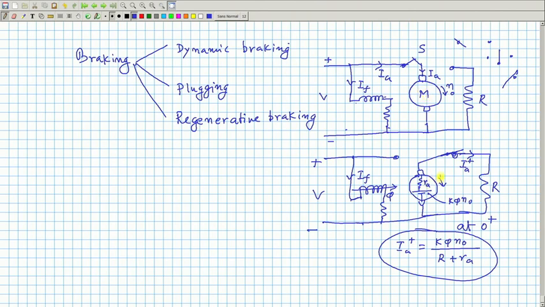Now, this machine is running as a generator, supplying R. And in the case of a generator, the electromagnetic torque is in the opposite direction. It will also develop electromagnetic torque. How much is the value of the torque? Kt phi into this IA, but in this direction. In the motoring case, electromagnetic torque was in the direction of rotation.